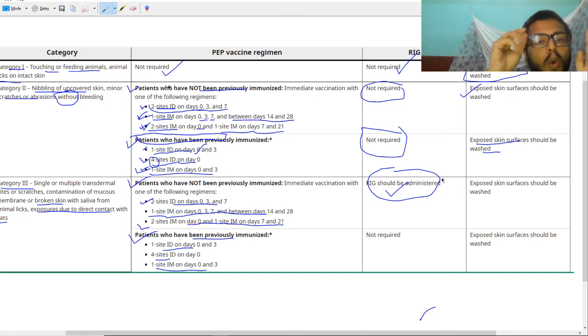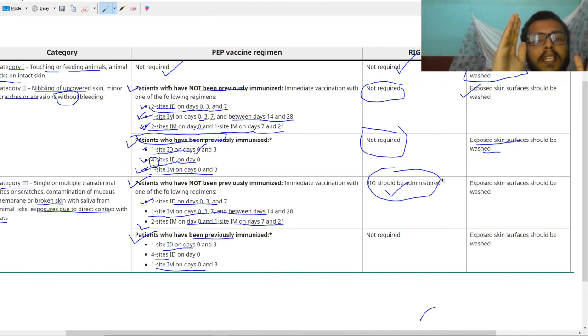One site intramuscular on day 0, 3, 7 and one dose between day 14 to 28. And the third regimen is two sites intramuscular on day 0 and one site intramuscular between day 7 and 21.